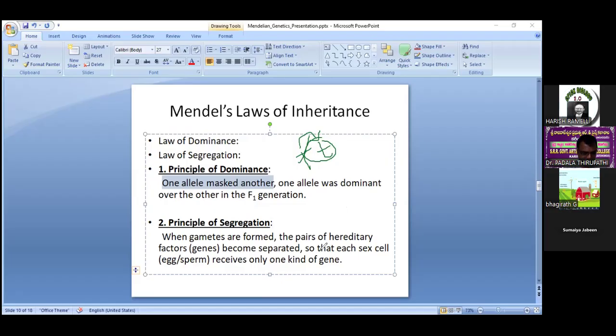In the F1 plants, when gametes are formed, the genes of an allele separate independently, and each gamete receives only one gene. When gametes are formed, the pairs of alleles of heredity factors become separated so that each gamete receives only one kind of gene.